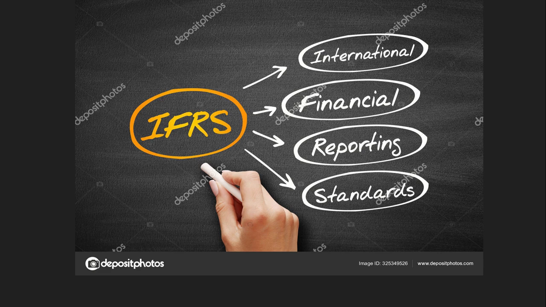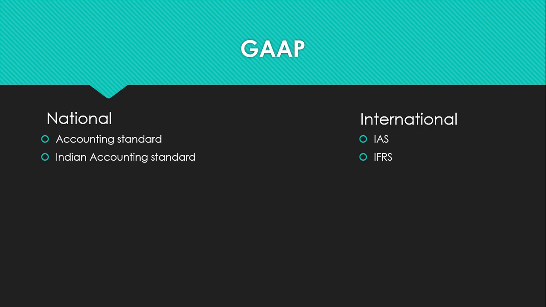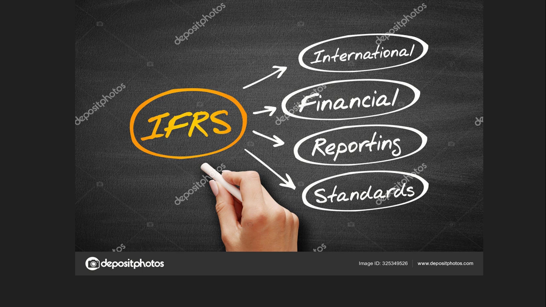I have explained this in the previous slide. You can see here, IFRS is a part of your GAAP, but it is happening at international level. So what is GAAP? GAAP is a set of rules and regulations which we have to follow while preparing the books of accounts of a company. At which level? At international level. So IFRS includes a set of rules, regulations, or guidelines in connection with the maintenance or preparation of books of accounts at the international level.